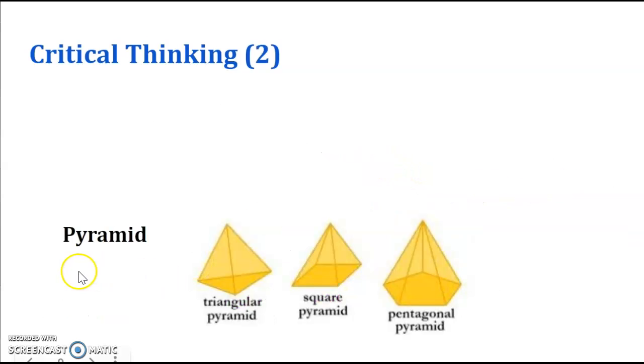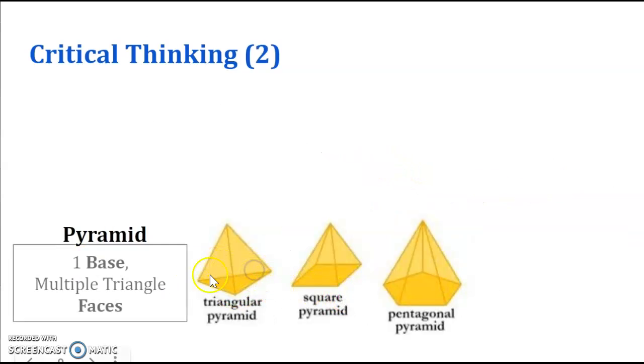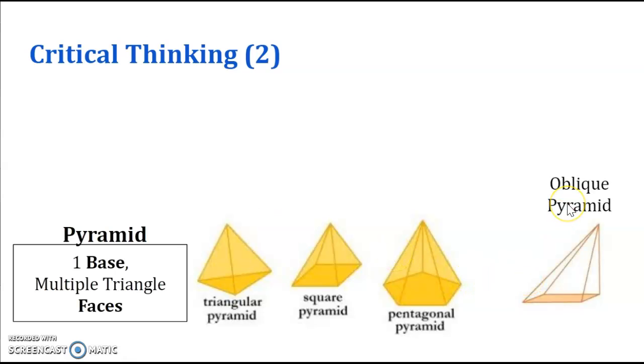Similarly, for pyramids, we said that pyramids always have one base and multiple triangle faces. They all meet at an apex. We can have an oblique pyramid where the apex is not at the center. It's not opposite the center of the base shape. It is off center in this case.